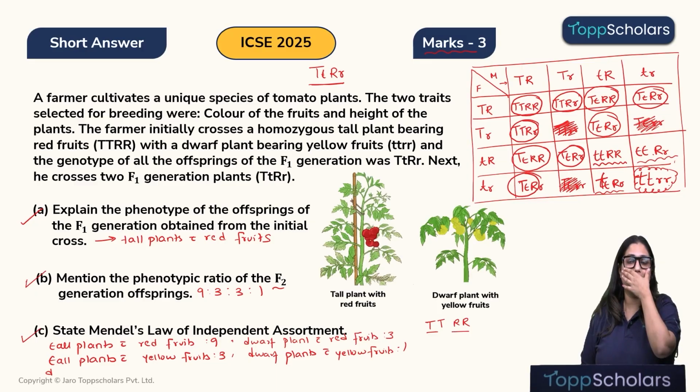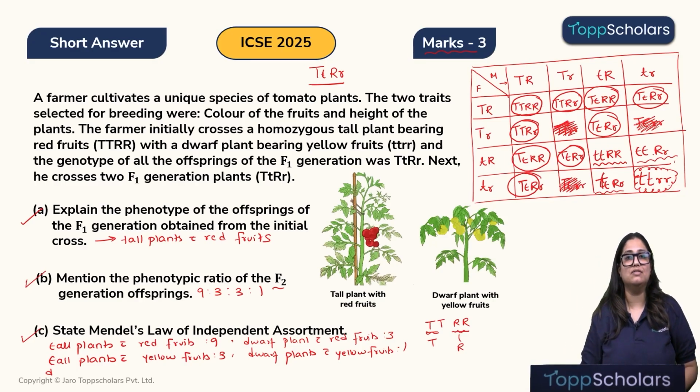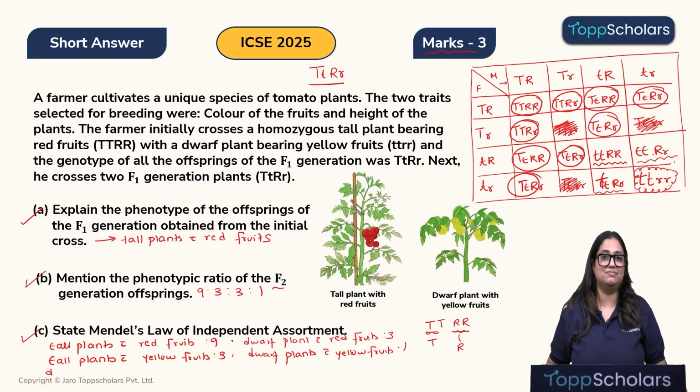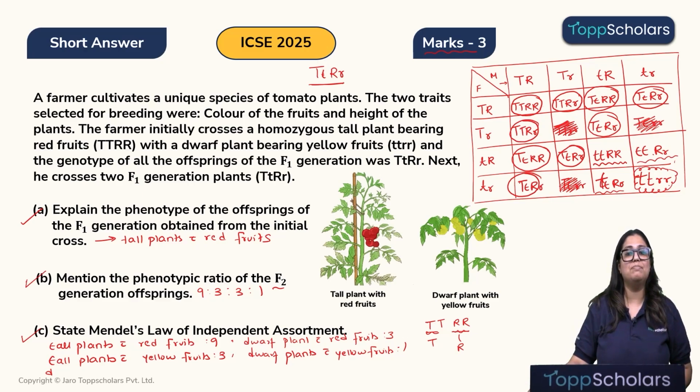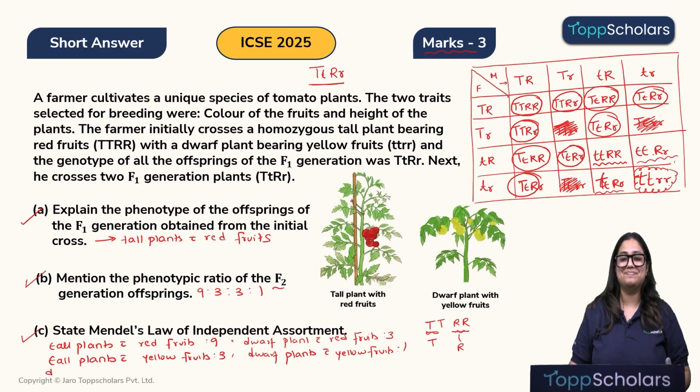During the anaphase or during gamete formation, children, what happens? These alleles are separated. That means the allele of this trait will separate and the allele of the second trait will also separate. So the separation of each of these alleles is independent of each other. That is exactly what Mendel's law of independent assortment teaches us. I hope this was clear, children. Alright.